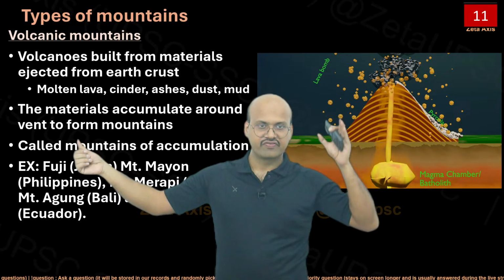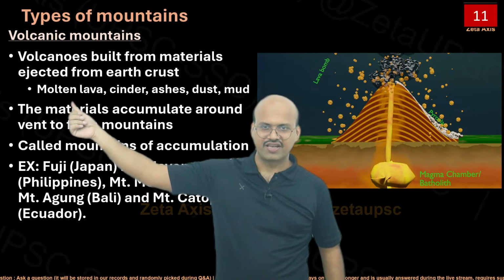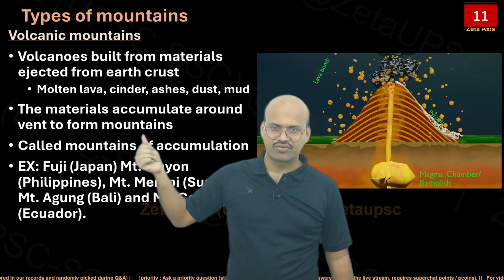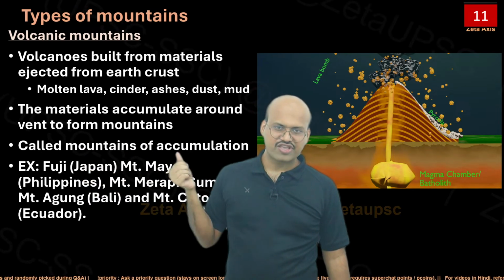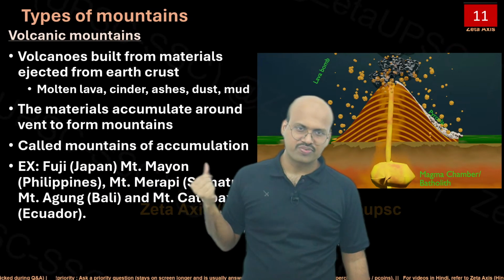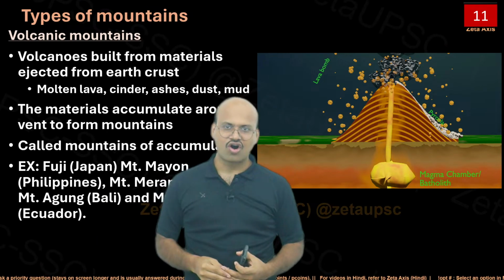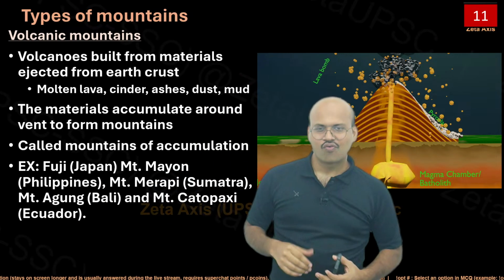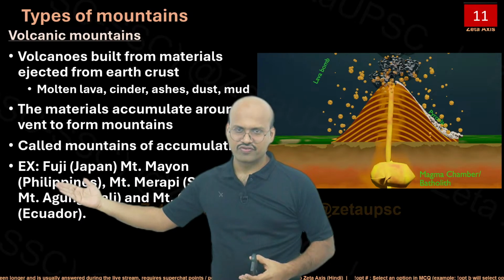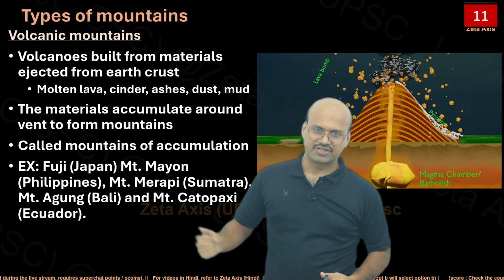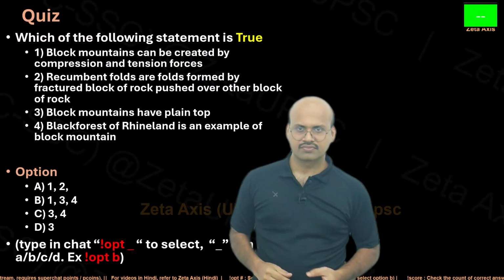Here we see this mountain. So this mountain is basically formed of all these things. The materials accumulated around the vent to form mountains, called mountains of accumulation. It is called a mountain of accumulation because they are formed by the accumulation, by the collection of all these items. There are a lot of volcanic mountains. Mount Fuji of Japan is a very good example of this. There are these other examples.